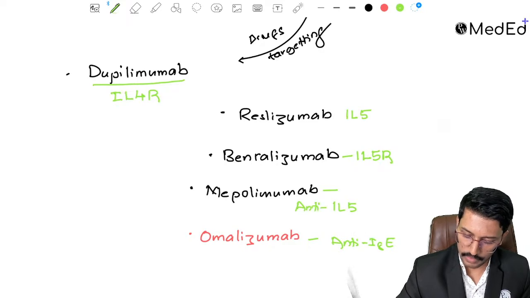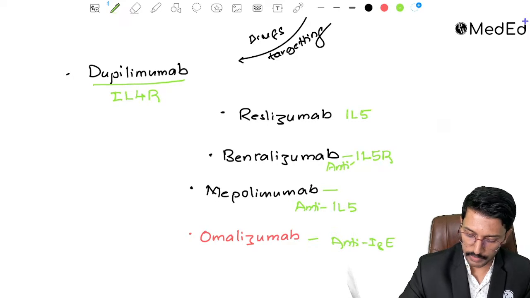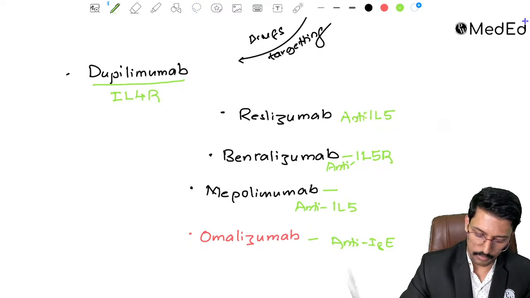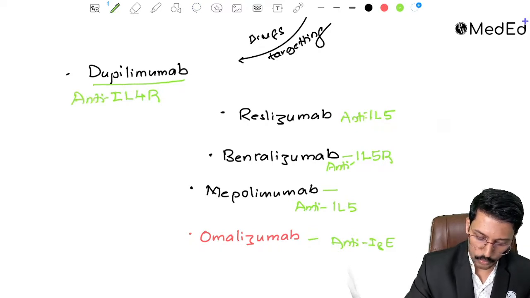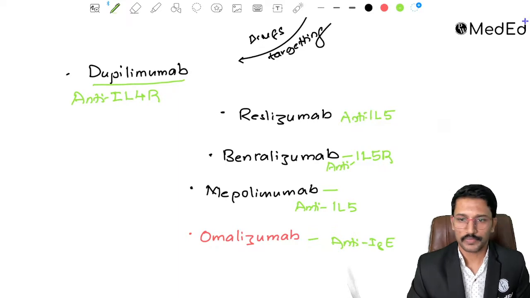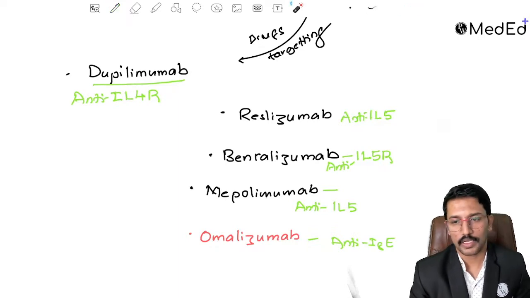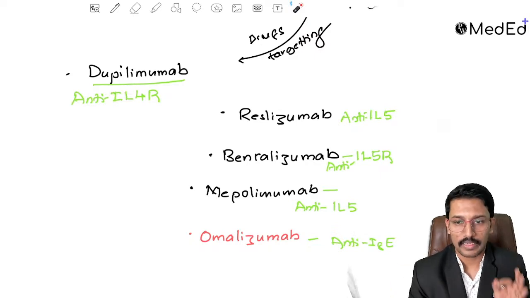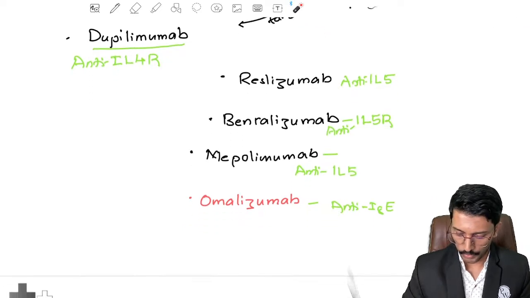Mepolizumab is an anti-IL-5 monoclonal antibody. Benralizumab is an anti-IL-5 receptor monoclonal antibody. Reslizumab is an anti-IL-5 monoclonal antibody, and dupilumab is an anti-interleukin 4 receptor monoclonal antibody. So if there is a question asking which type of asthma biologicals are effective in treating, type 2 versus non-type 2, your answer should be type 2, right?